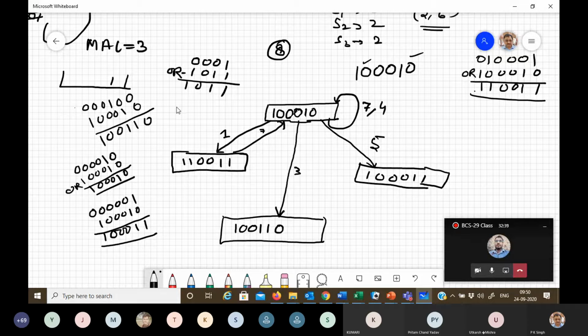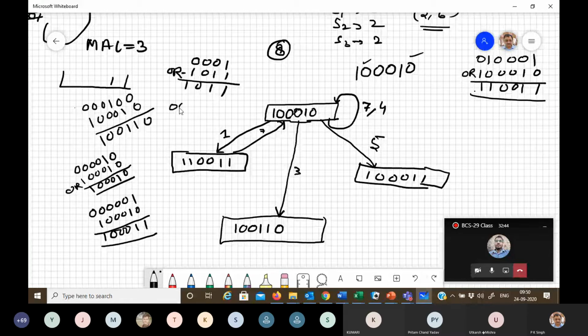So shift it 3 bits right, you will get 0 0 0 1 1 0, and the initial collision vector is 1 0 0 0 1 0. What will you get?